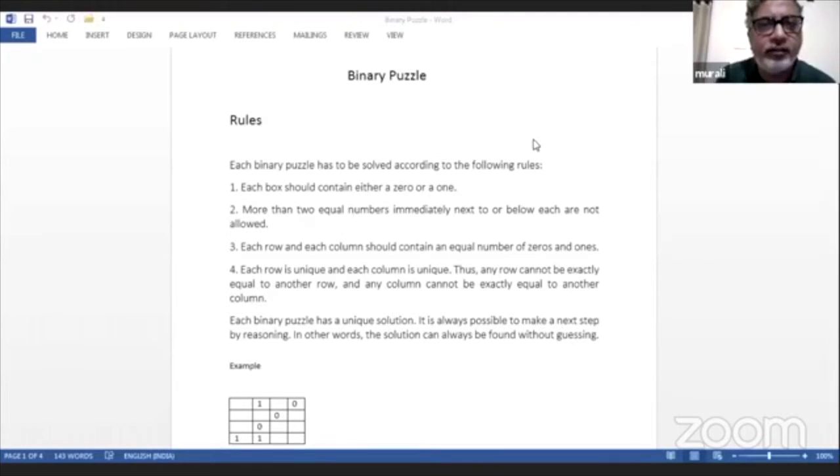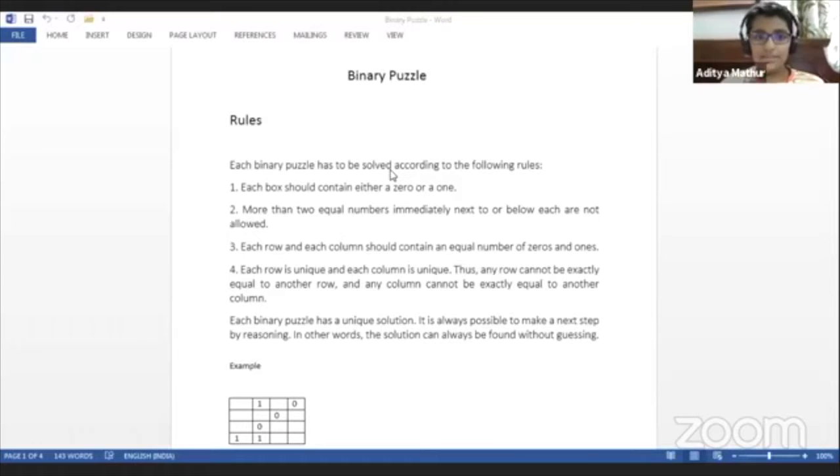Can you see my document? Yes, we can. Okay. So binary means what? Binary means two, right? Binary means 0 or 1. So this puzzle we'll play using numbers 0 and 1 in a grid.